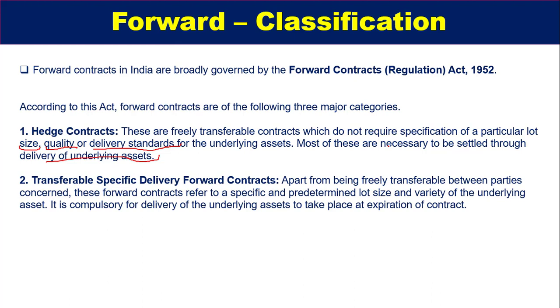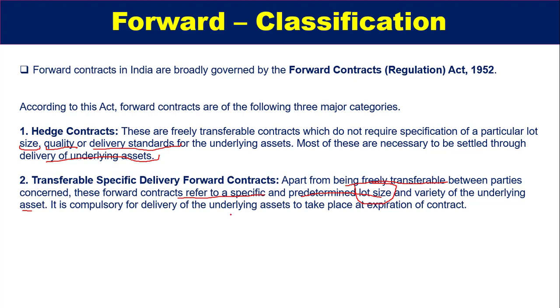Now comes the transferable specific delivery forward contracts. Apart from being freely transferable between the parties concerned, these forward contracts refer to specific and predetermined lot sizes and variety of underlying assets. Means the size of the contract will be predetermined.